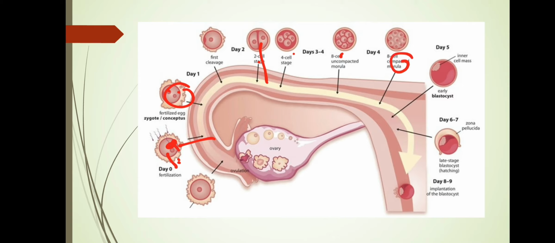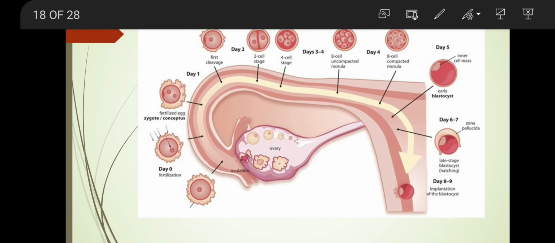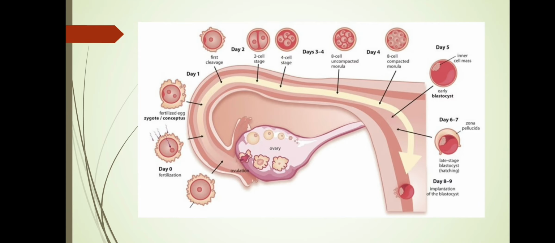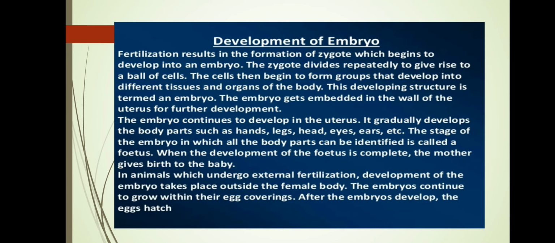This way the ball of cells is formed. This is known as the blastocyst, early blastocyst. This blastocyst gets implanted into the uterus here, where it further develops into a fetus, and then the fetus grows into a baby. So the embryo gets embedded in the wall of the uterus for further development. It gets attached to the uterus where I showed you.